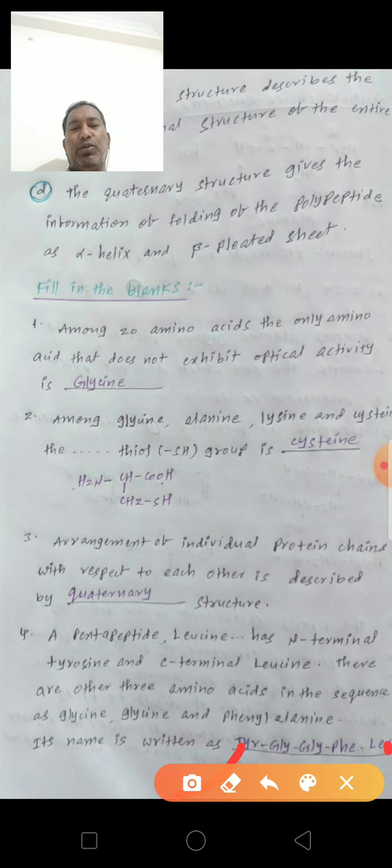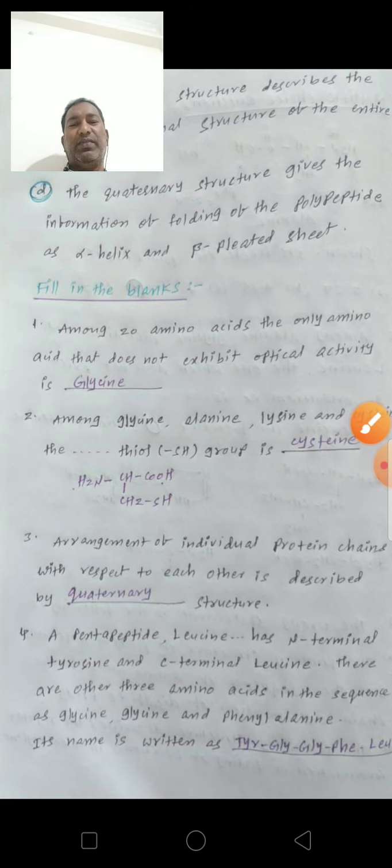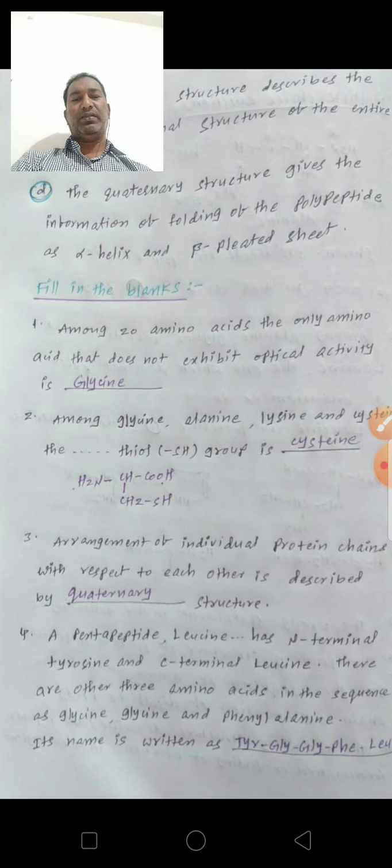The remaining three are glycine and phenylalanine. So the name of this pentapeptide is Tyr-Gly-Phe-Leu, with the abbreviation for C-terminal leucine being Leu. For these five amino acids, write the three-letter abbreviations with hyphens.